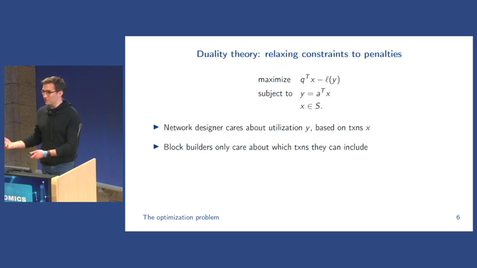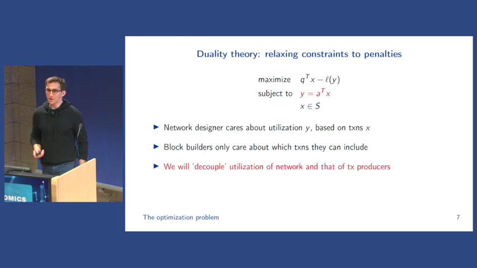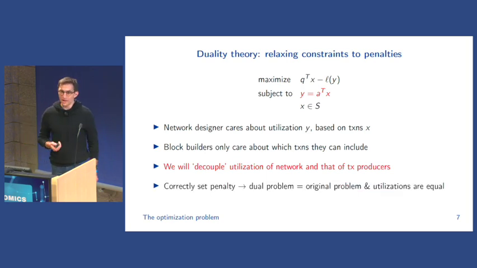They don't really care about the load that's placed on the validators for resource usage. So naturally, this leads us to want to decouple the utilization of the network, which is y, and that of the transaction producers, which is encompassed in x. And if we correctly set the penalty for violating this constraint, then solving the dual problem will be equal to solving the original problem, and these utilizations will be equal.